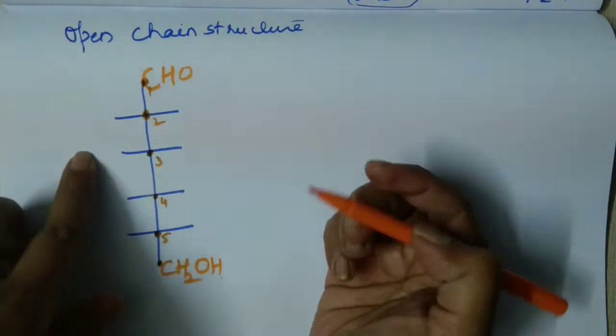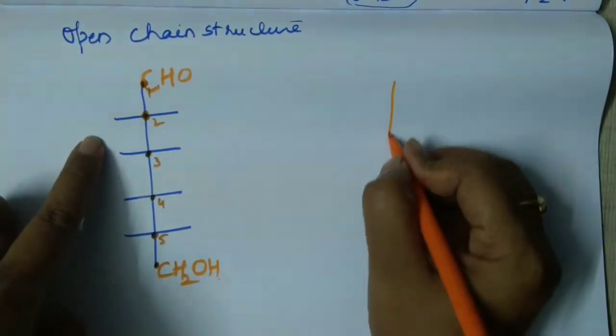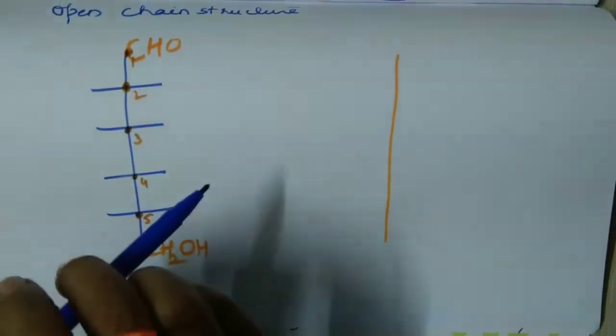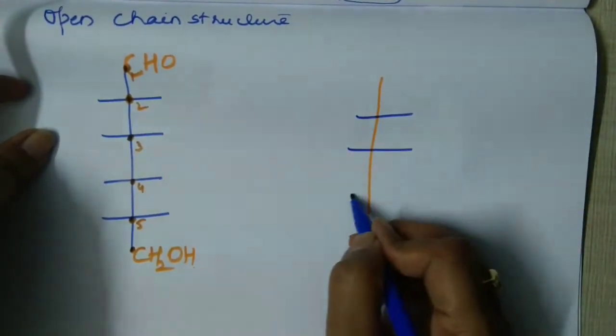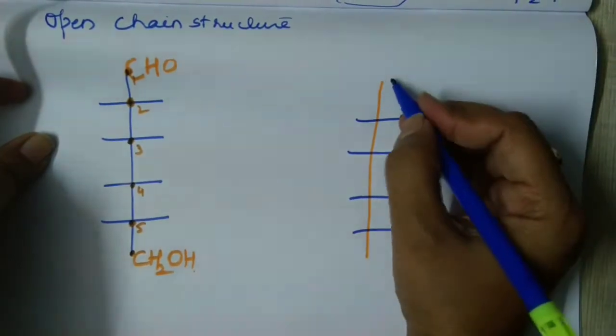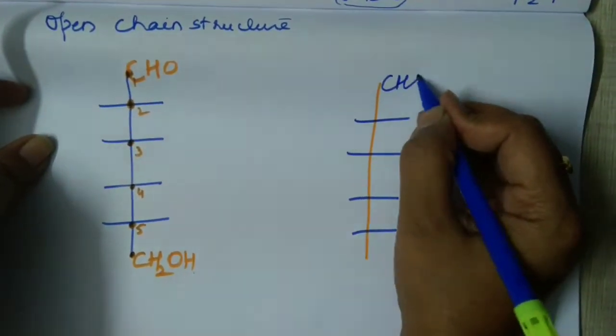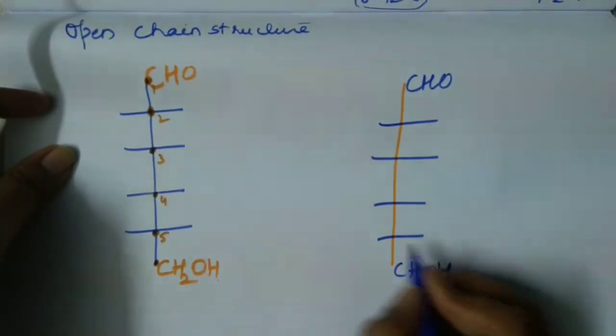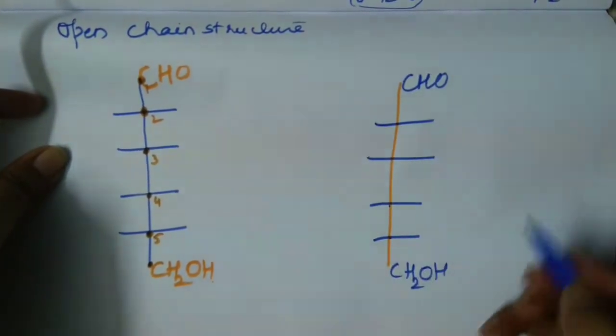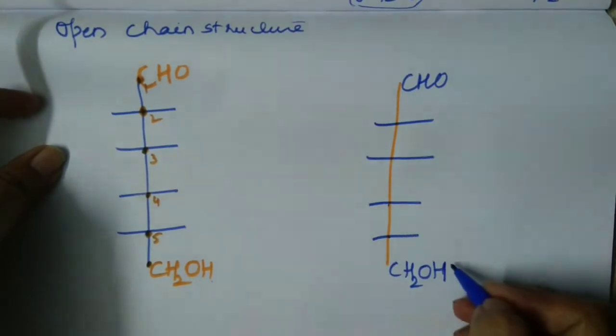Okay, so first what you are going to write? You draw a ladder having how many rungs? 4. 1, 2, 3 and 4. So first here on the first carbon atom write CHO, and on the last you write CH2OH. So these are our other 4 carbon atoms. Now remember one prayer.